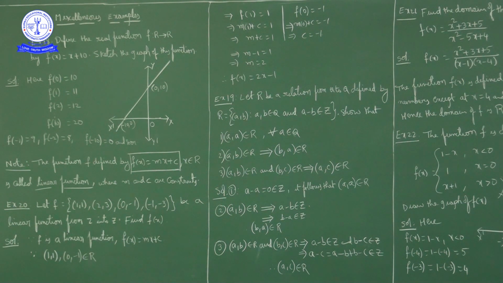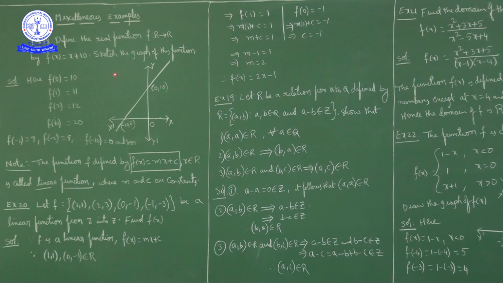Now, if we plot all those ordered pairs on a graph paper, we will get a graph like this. Now 2 points I will consider particularly. Here we have 0 comma 10 and minus 10 comma 0. 0 comma 10 is a point on the y axis, minus 10 comma 0 is a point on the negative x axis. We join these, and we will get a straight line equation.